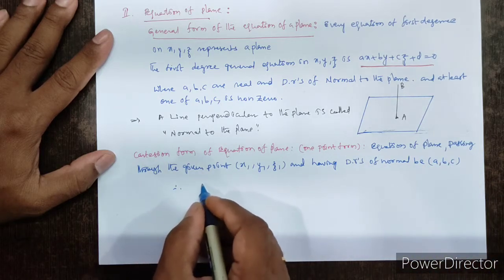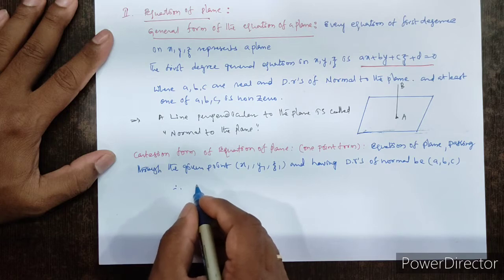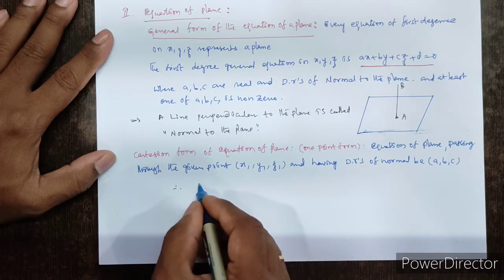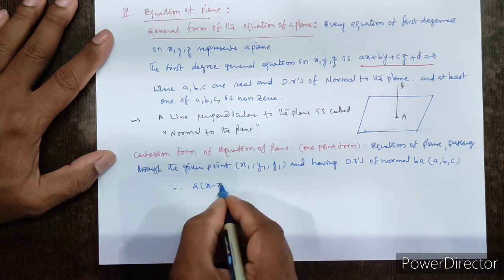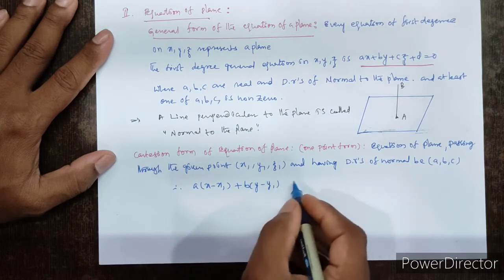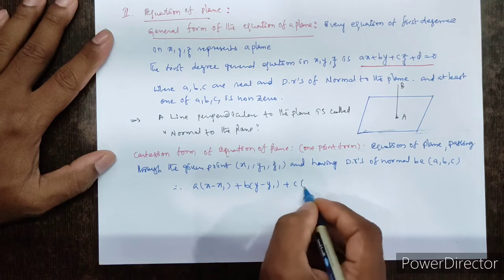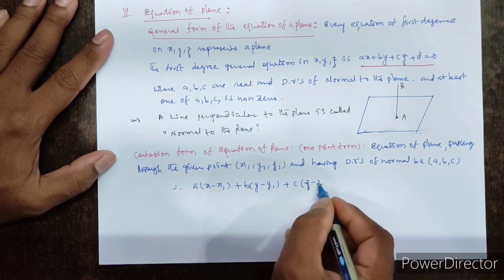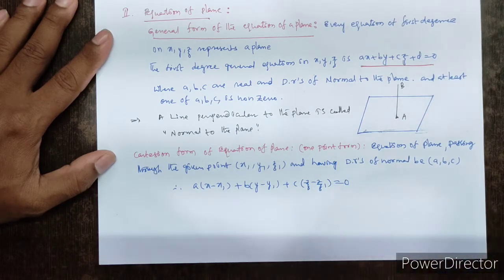Therefore the Cartesian form, one point form, of equation of plane is a(x minus x1) plus b(y minus y1) plus c(z minus z1) equal to 0.